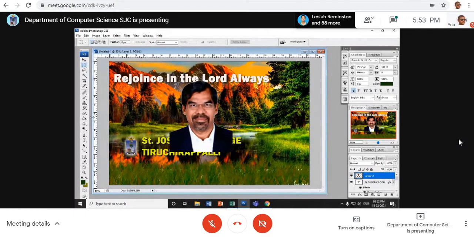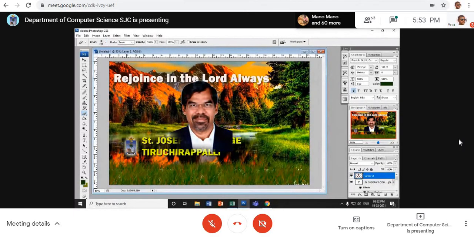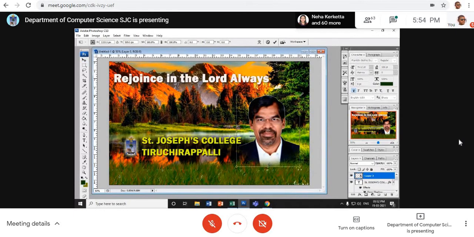Now, I want to use the eraser tool. See here, the eraser tool is here. When I click here, choose a nice brush. See here, feathered brush. Increase the diameter. See, when I delete it, I can delete it like this. It is not sharp edges. Am I clear to you?